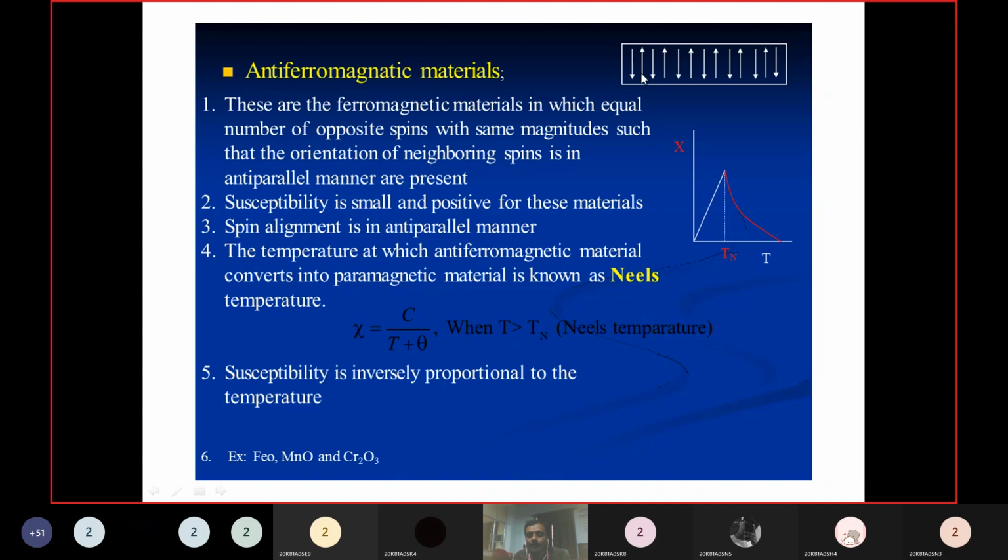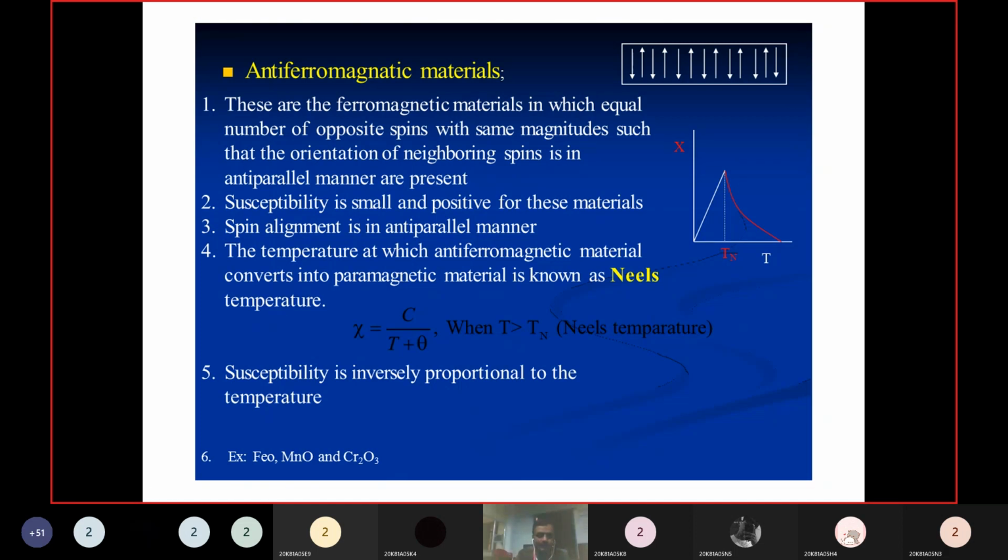That means the number of spins in the downward direction is equal to the number of spins in the upward direction. If both are equal, the number of spin-oriented magnetic momentums in the downward direction is equal to the number in the upward direction. In that case, the resultant magnetic momentum is zero. These types of material we will call antiferromagnetic materials.